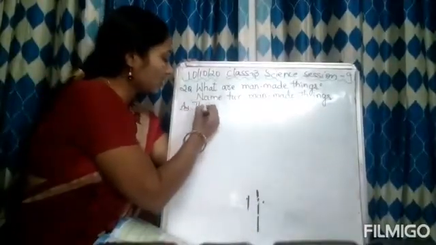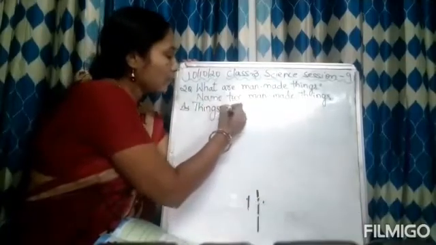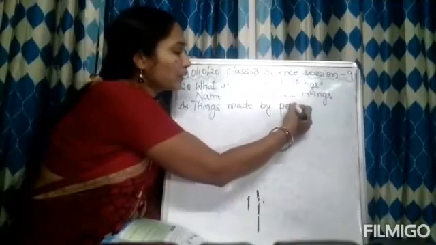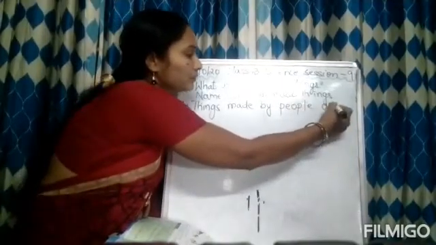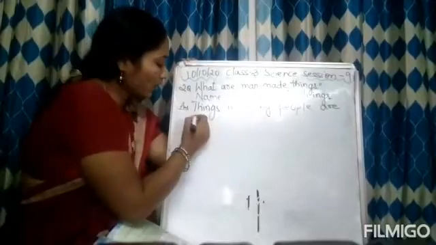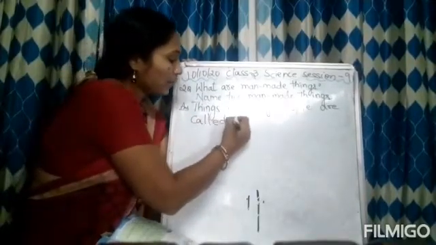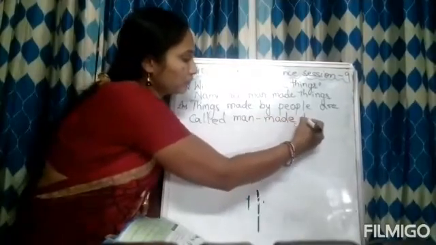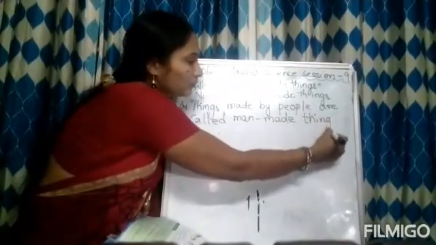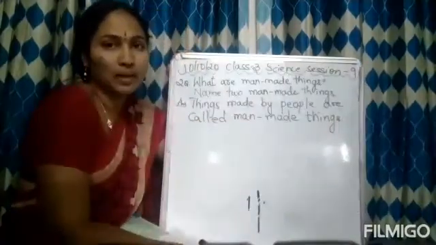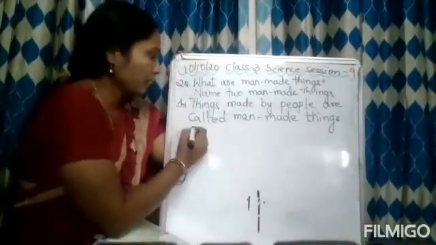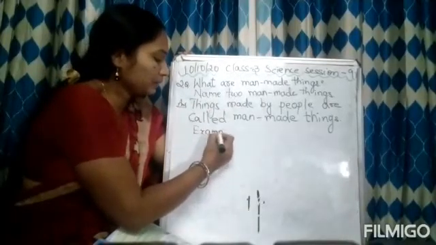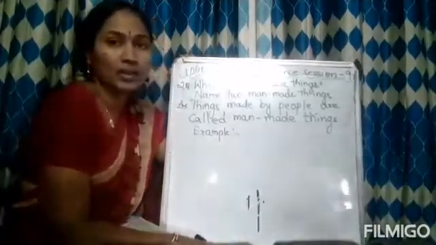We'll write like this, okay? Things made by people are called man-made things. So they are asking to name them. So, example. What are the examples?